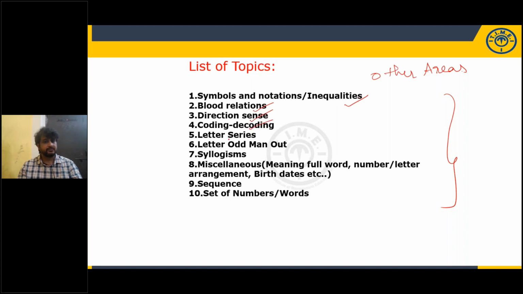Coding and decoding, letter series, letter odd man out, syllogisms, miscellaneous, meaningful word, number and letter arrangements, birth dates questions, sequence, set of numbers and words. These two are important only for clerk prelims, I mean office assistant prelims.